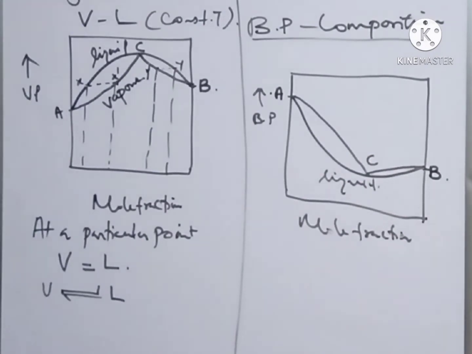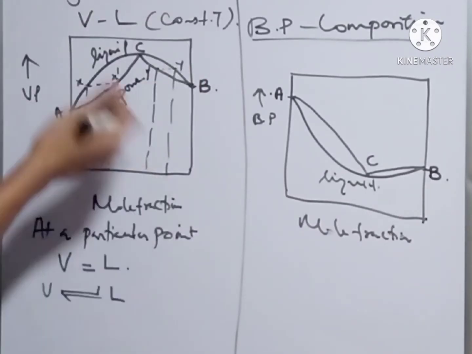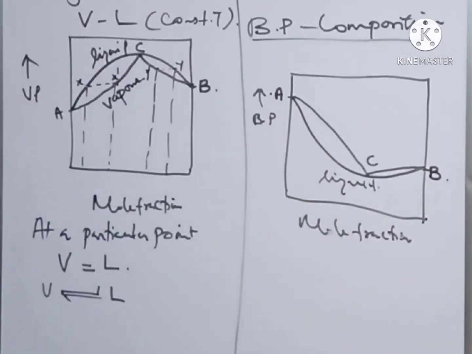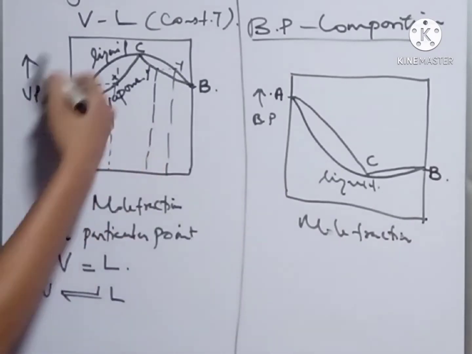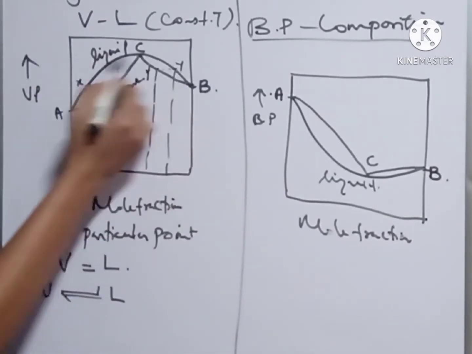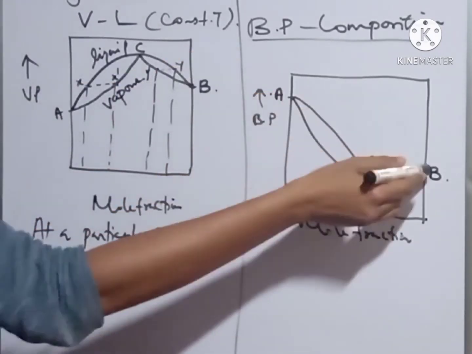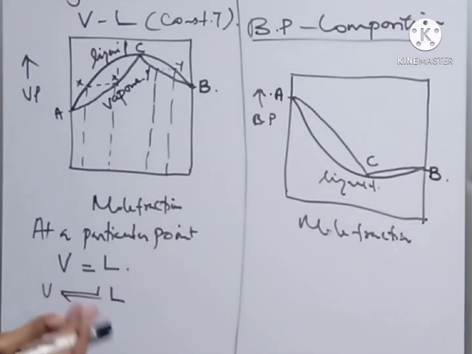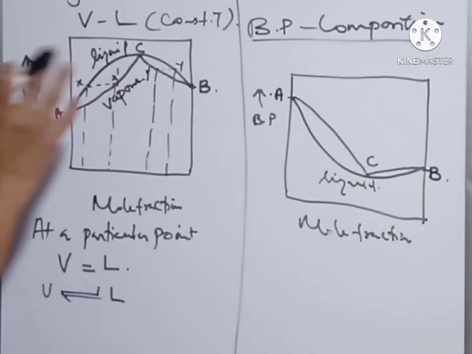For type 1 binary liquids, both the boiling point and vapor pressure lie between the values of A and B. But here, two regions are there, so we cannot say the boiling point or vapor pressure lies between A and B. Here, two divisions are there.